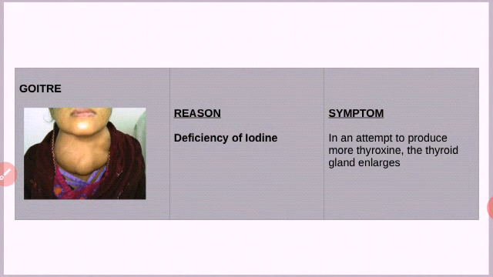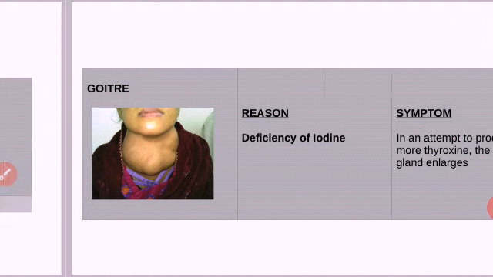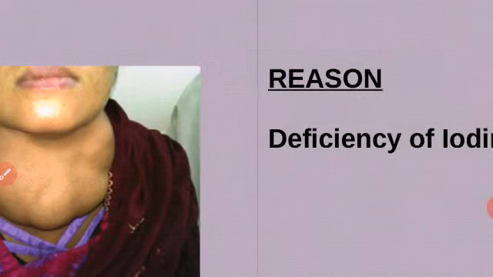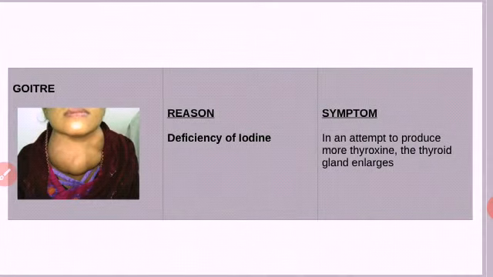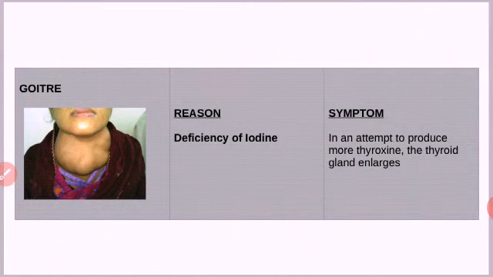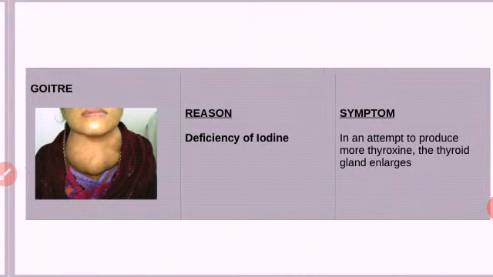When there is low iodine, the thyroid gland tries to produce more thyroxine, and in this attempt, the thyroid gland enlarges. There will be swelling in the neck, as you can see in thyroid patients in the figure. These are the defects related with thyroxine.